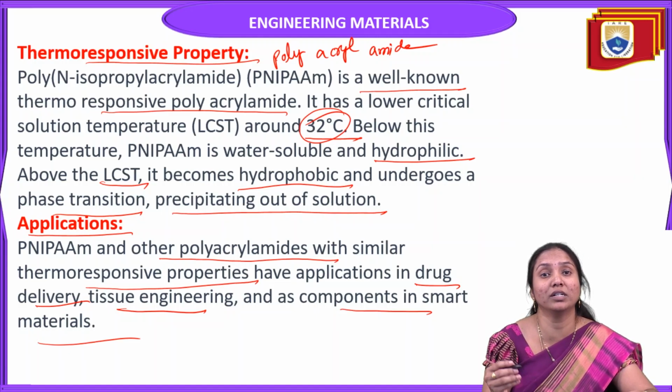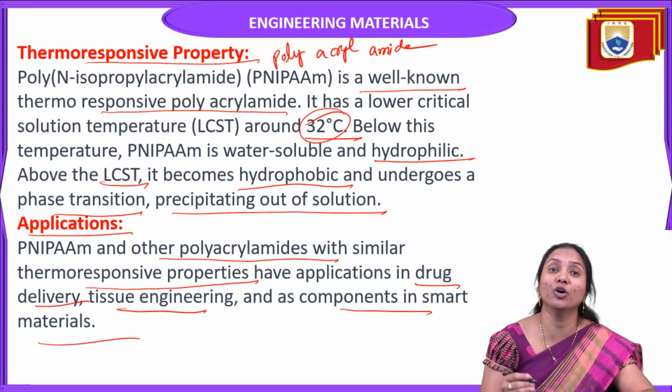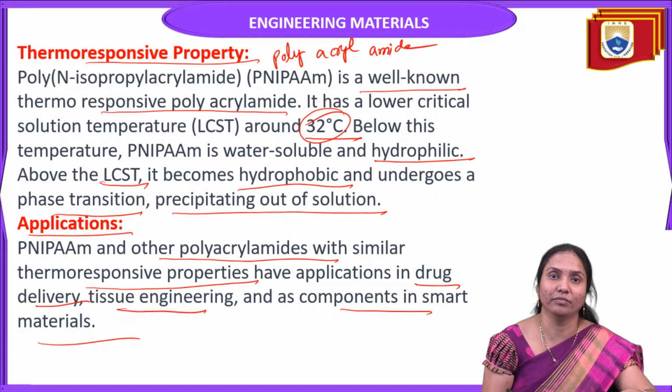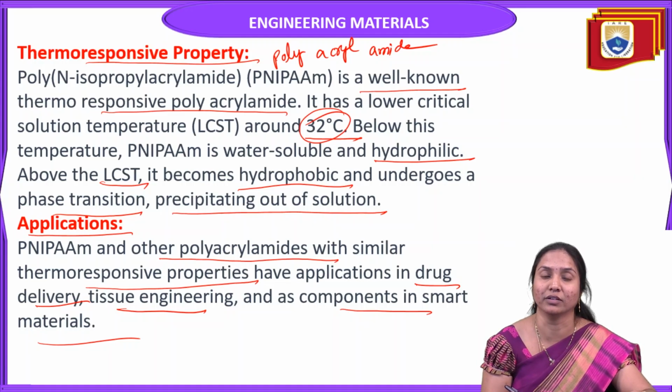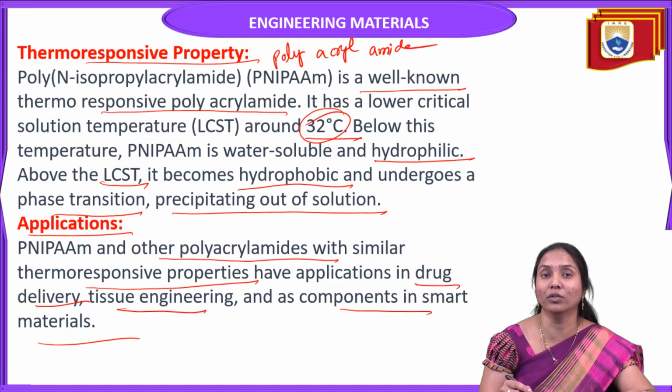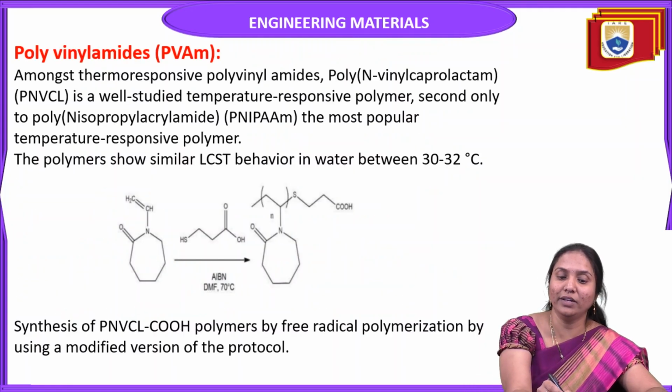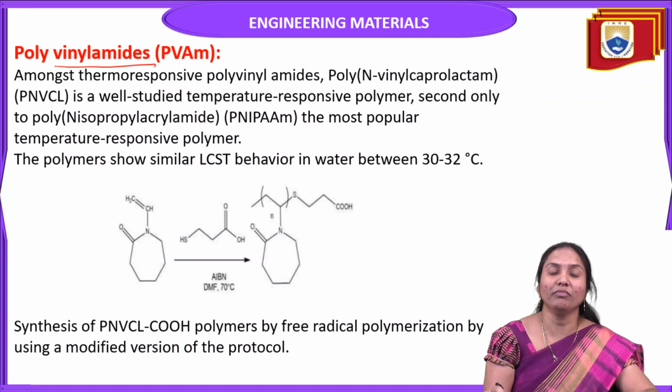But most important, these materials are used for biomedical applications because of that property. Their properties change with respect to the temperature. Because of that, these materials are mostly preferred in biomedical applications. So one more example is polyvinyl amides.